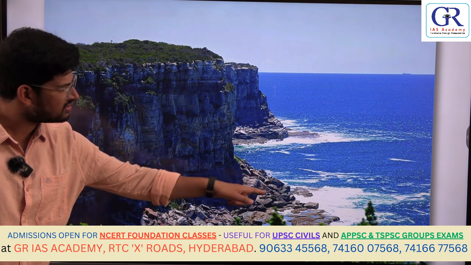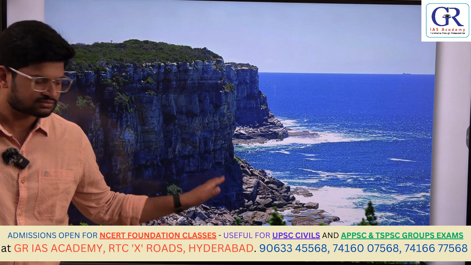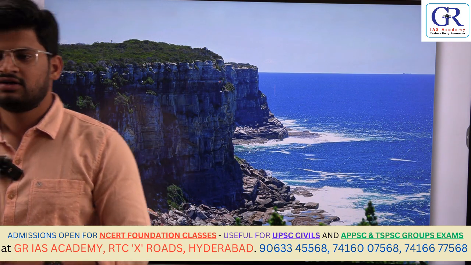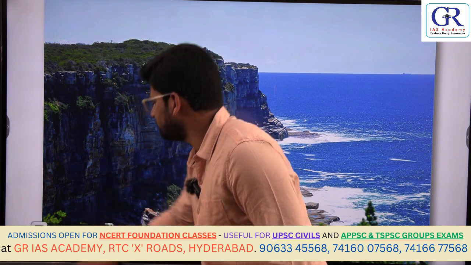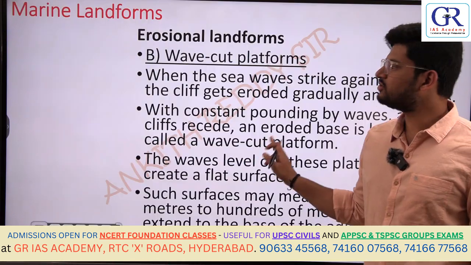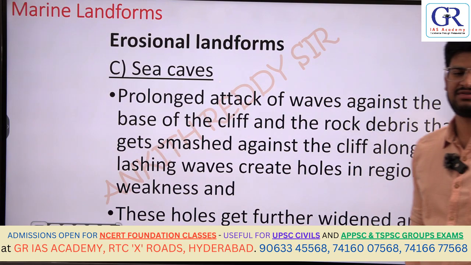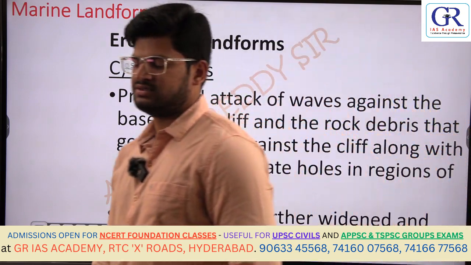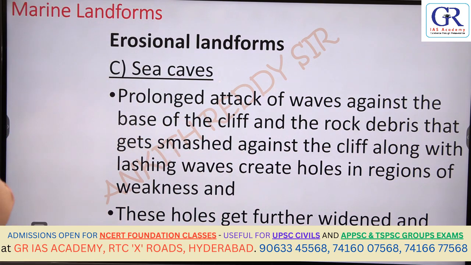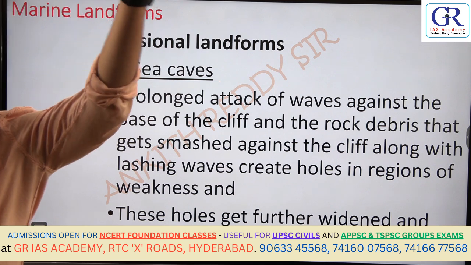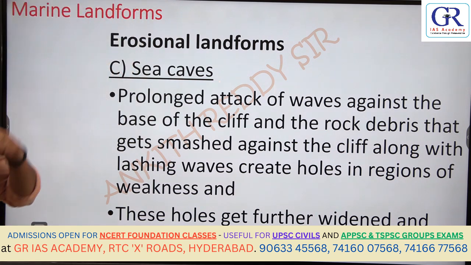Now because of the constant action of the sea waves, the bottom structure will be polished and formed into a wave cut platform. So sea cliff and wave cut platform, these are all erosional features. Next, sea caves. Sea caves are different from karst caves. Karst caves are formed by the action of underground water. Sea caves are formed by the action of sea waves. Now how these things will form, let us see.